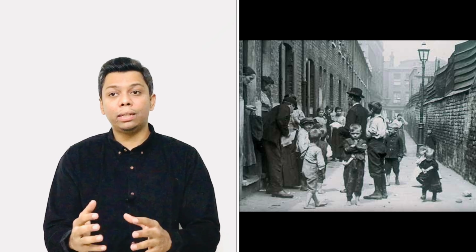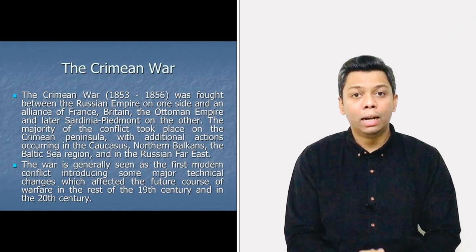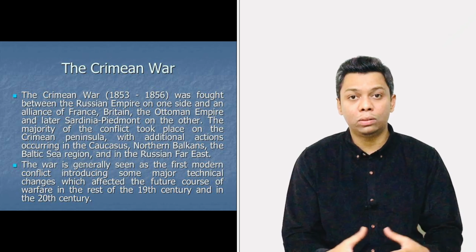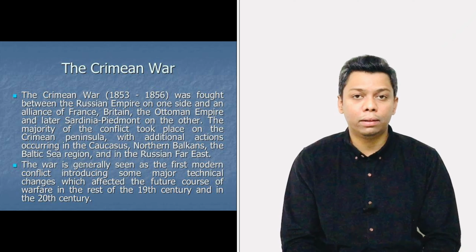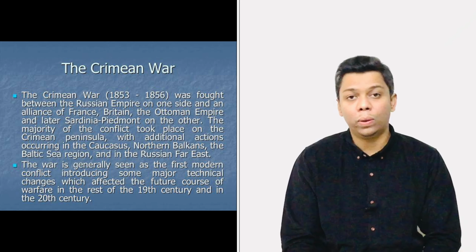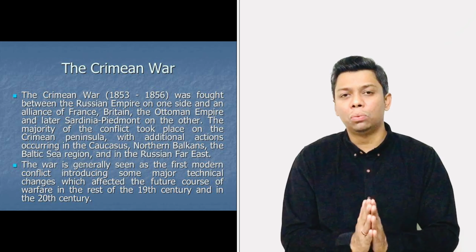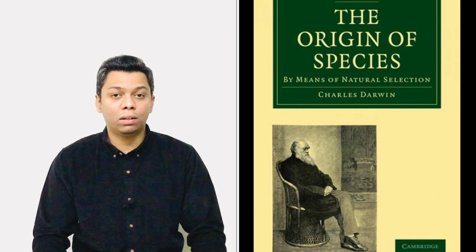And the next point is that on 28th of January 1854, the Crimean War begins, and in the upcoming years this war continued. And on 24th of November 1859, the most important work was published: Charles Darwin's Origin of Species.